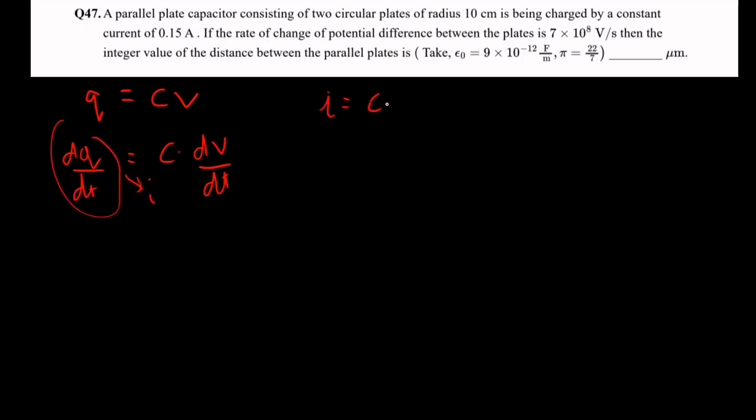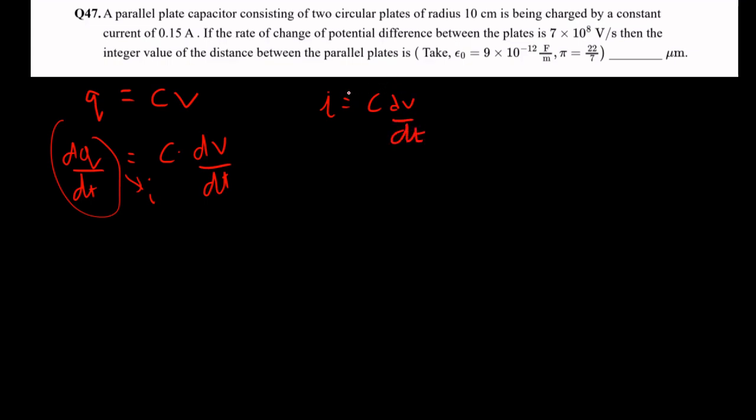We have that Q is equal to CV, our general capacitor equation. Now let us differentiate with time on both sides. So we have dQ by dt is equal to C into dV by dt. Here the capacitance is constant with time, it's not changing, so we can treat it as a constant and just differentiate the voltage. But what is dQ by dt? dQ by dt is nothing but the current. So we have I is equal to C dV by dt.